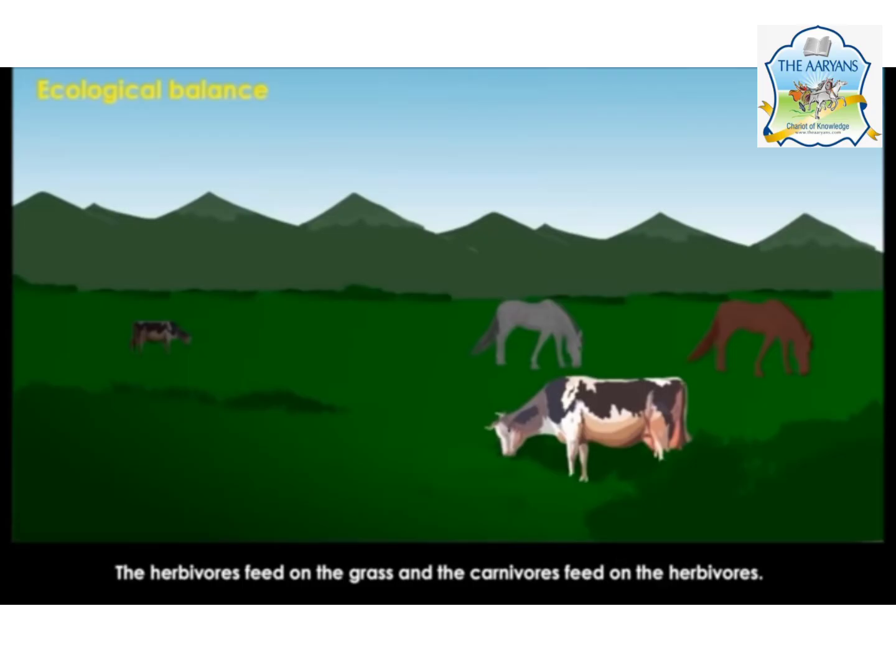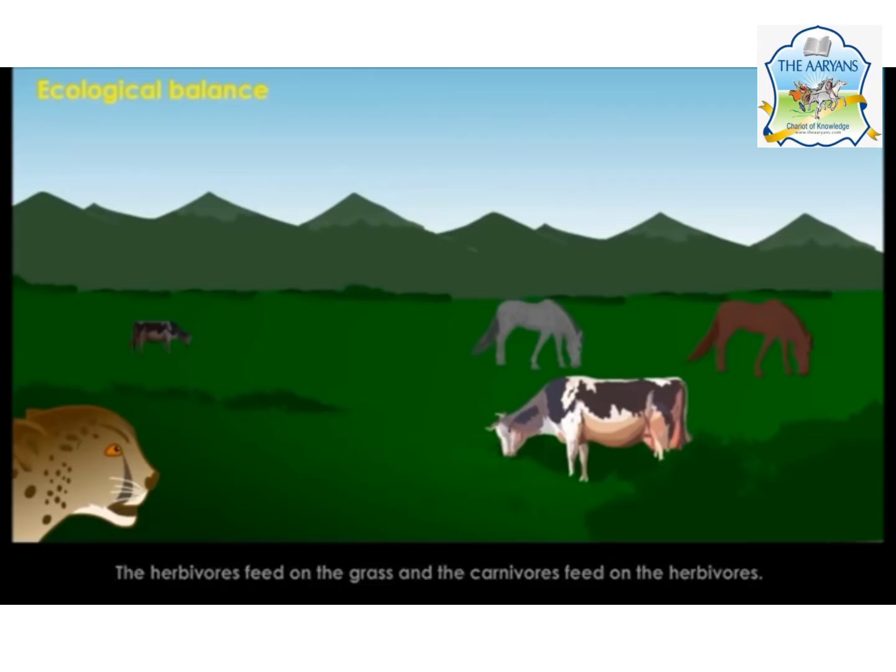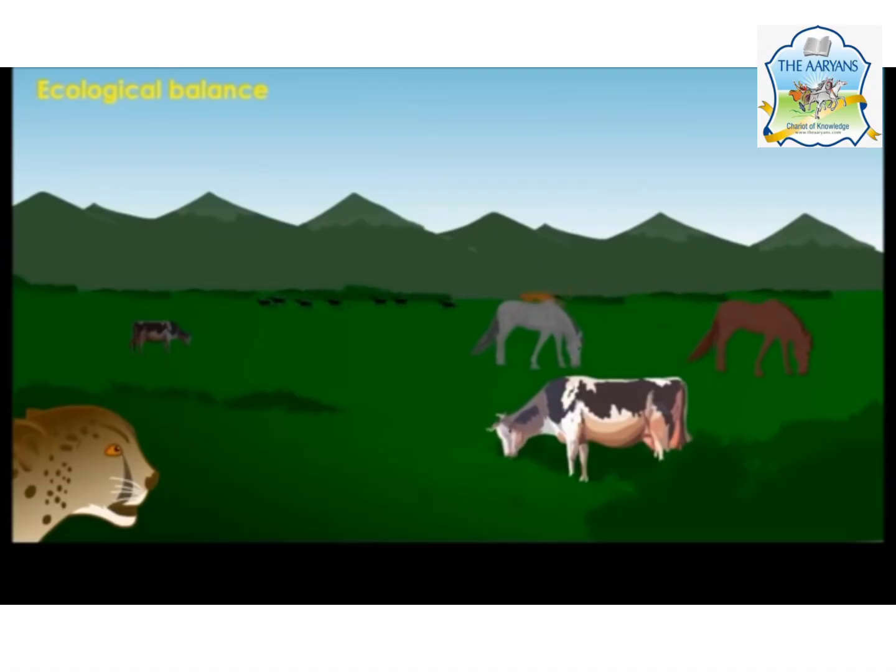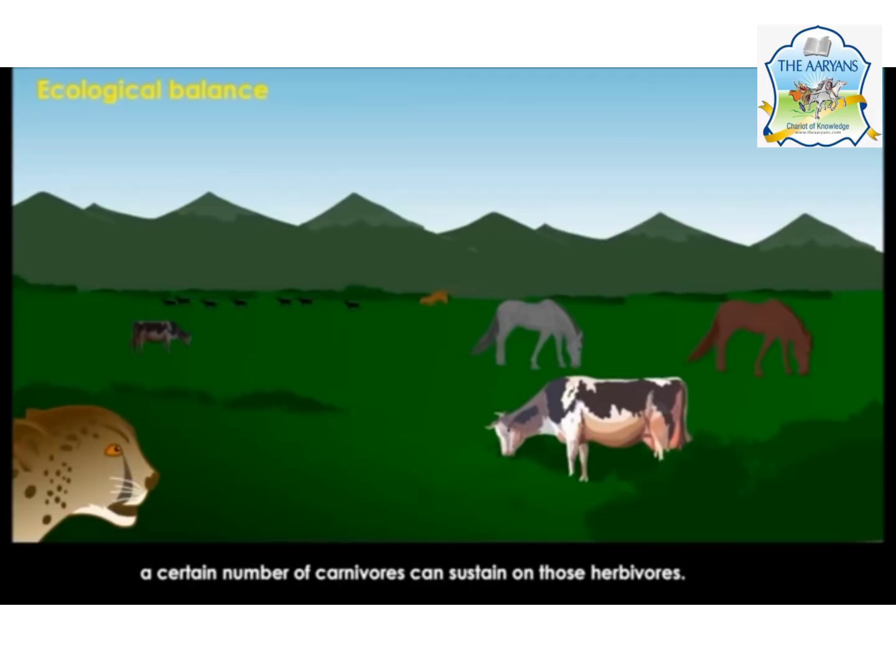In this picture, the herbivores feed on the grass and the carnivores feed on the herbivores. On a particular grassland, a certain number of herbivores can sustain, and in turn a certain number of carnivores can sustain on those herbivores.